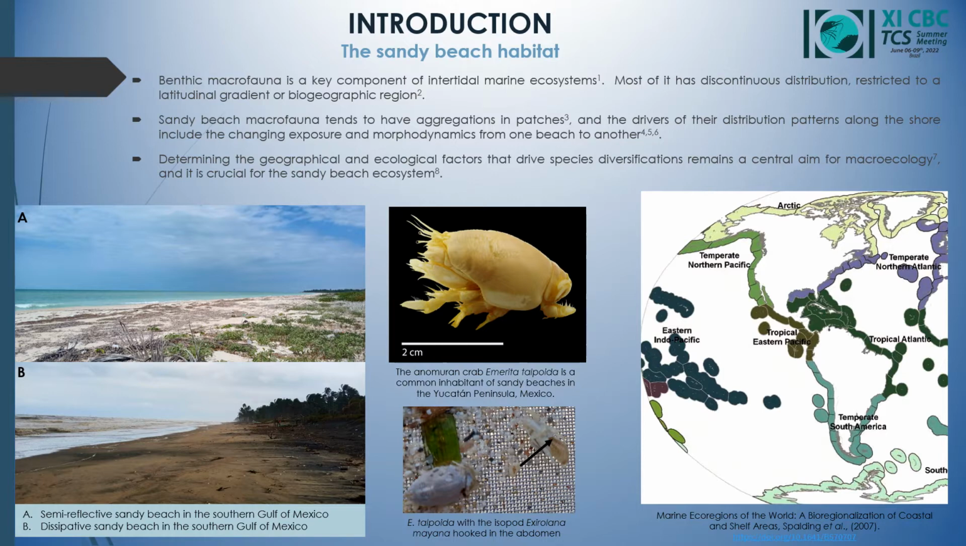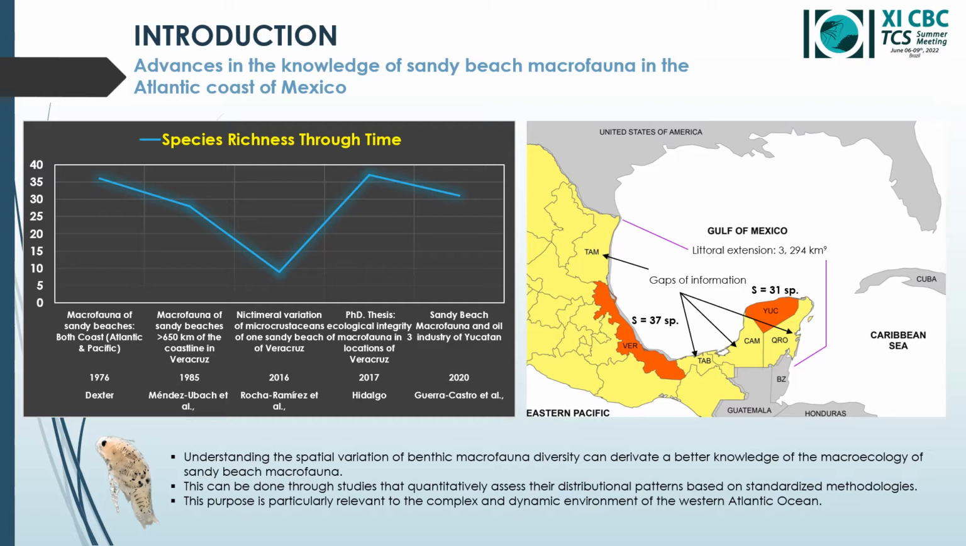Determining the causes of species diversification remains a central aim for ecology, and it's crucial for the sandy beach ecosystem. In the Atlantic Coast of Mexico, which includes the Gulf of Mexico and the Caribbean Sea, there are still many gaps in information on the macrofaunal species richness and the distribution patterns.